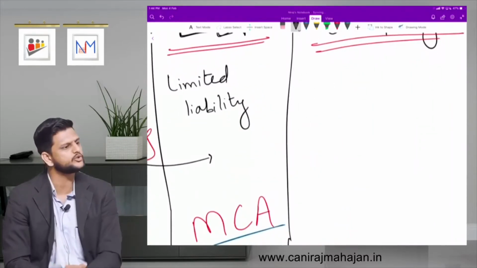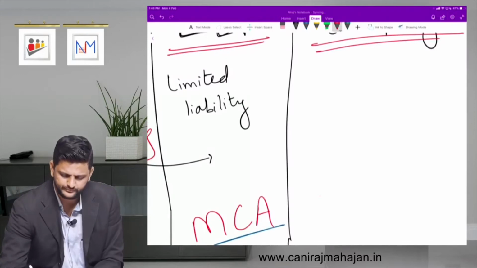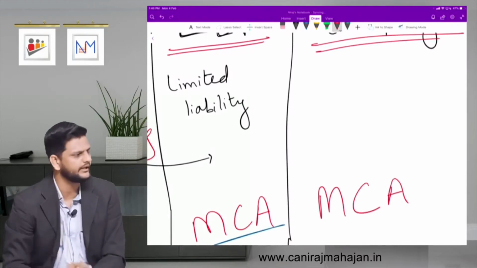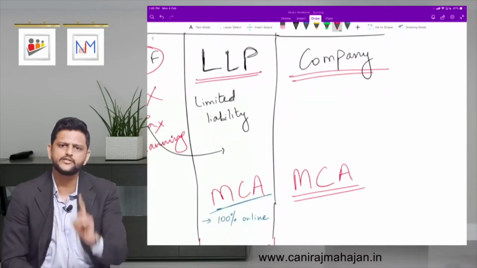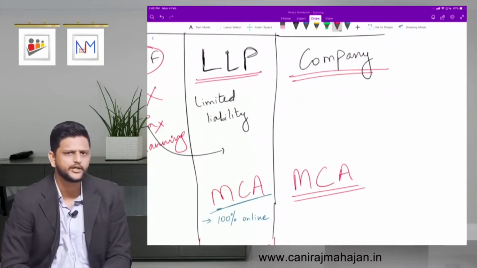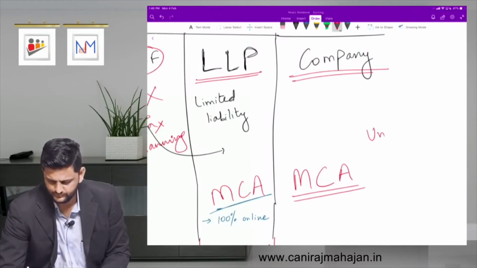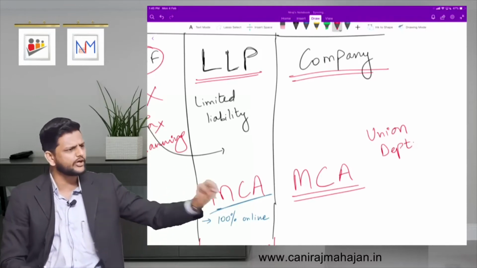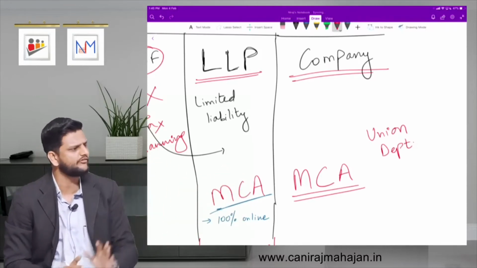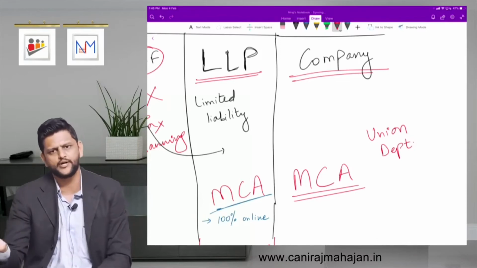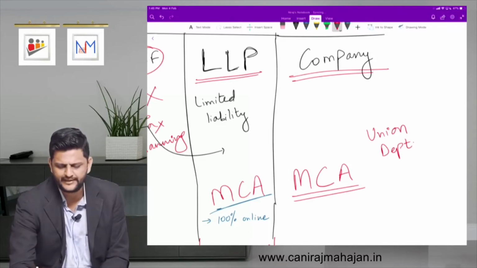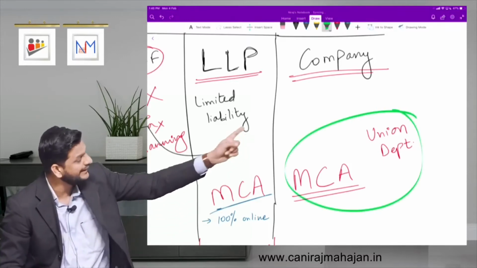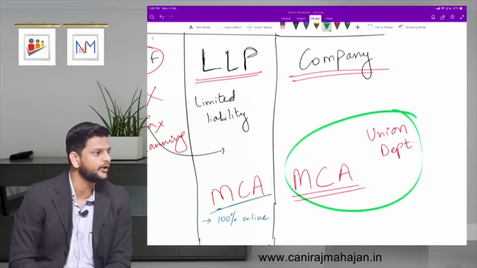And companies again are also managed by who? Also MCA. Fine till here? Now MCA is your central department, central union department, yes or no? Pay attention. Leave aside for a minute benefits of company. When I compare proprietorship and a company, who has more recognition? Company has more recognition because it is now managed by central government or union, isn't it?